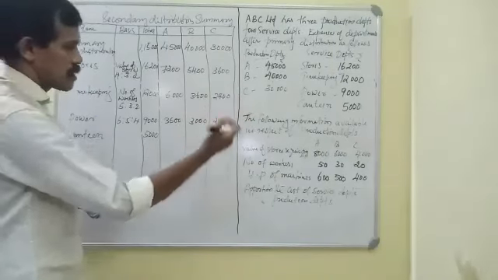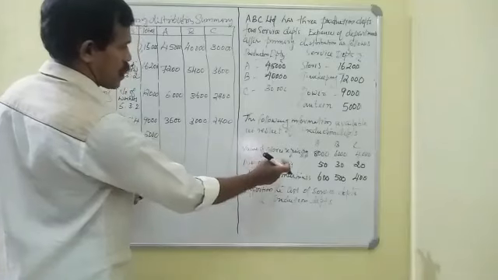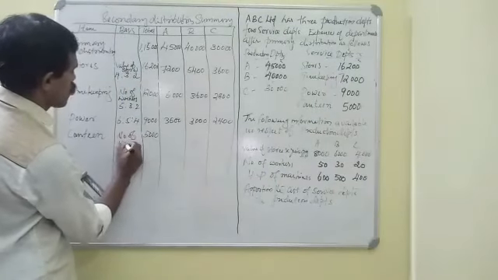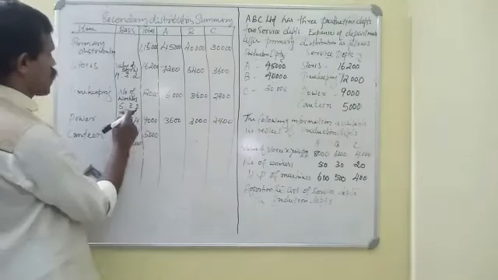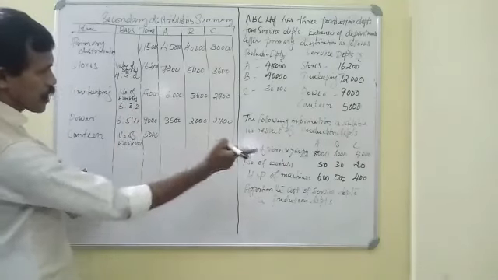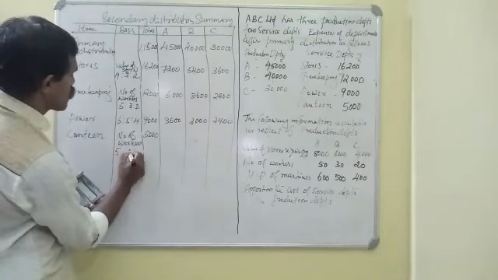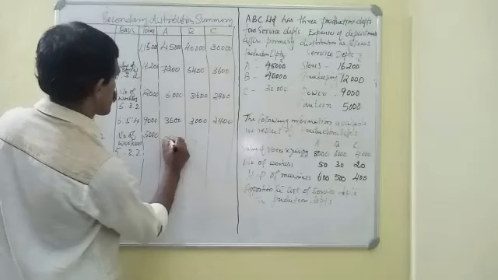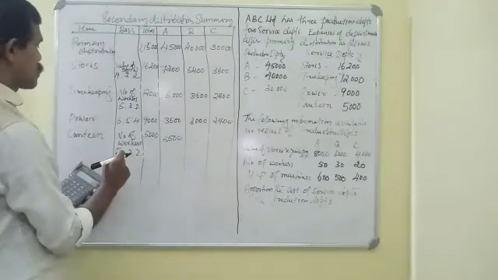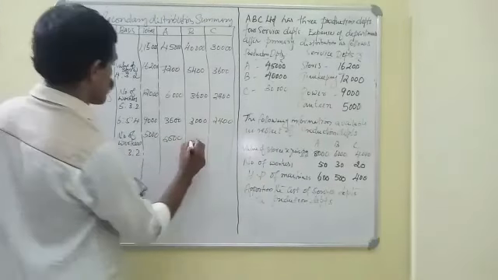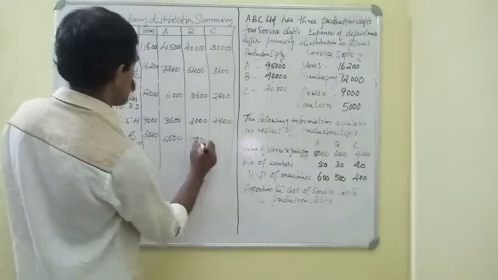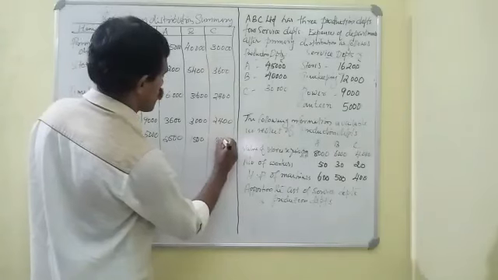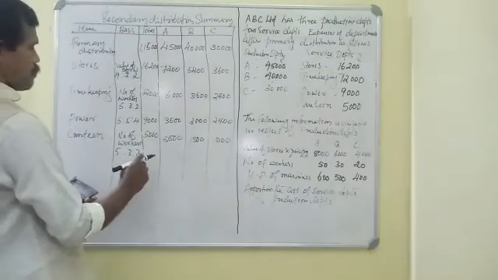The canteen base is number of workers, and the ratio we already know, 5:3:2. Then 2,500, then 1,500, then 1,000.